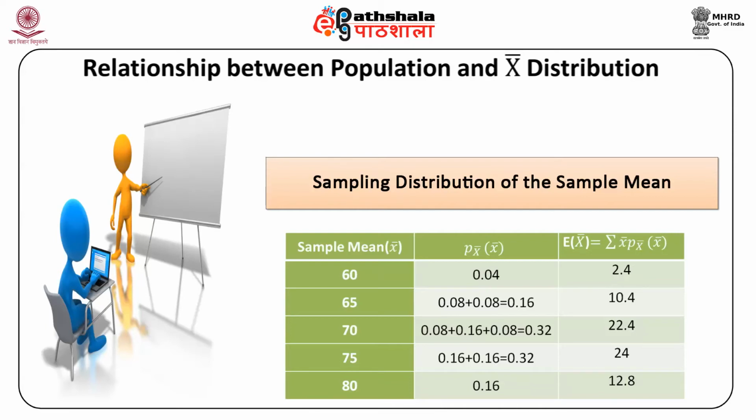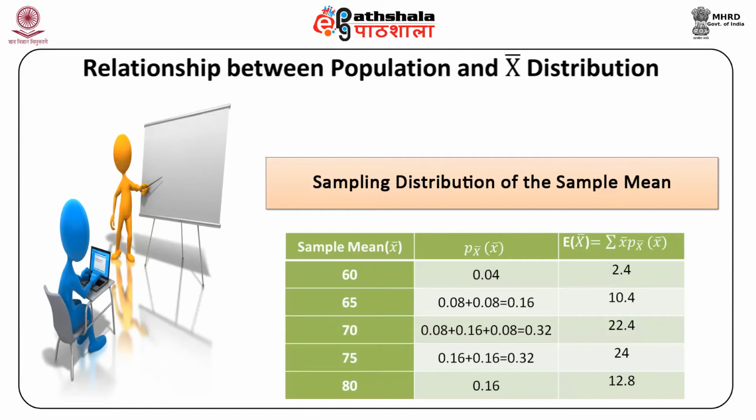The calculations can be seen here: the expected value mu x bar is equal to 72, which is equal to the expected value of x and is equal to mu, and we can see that in Table 4 as mentioned earlier.